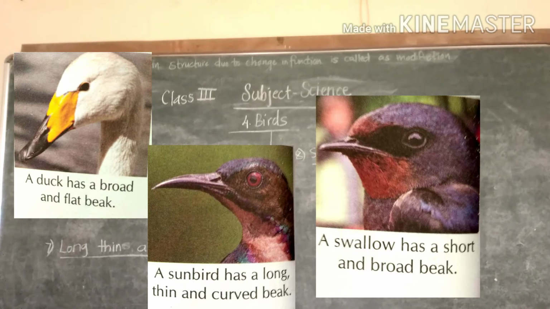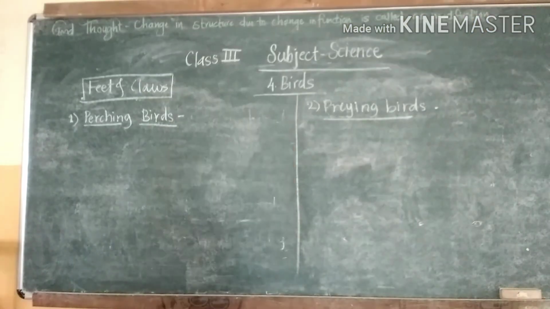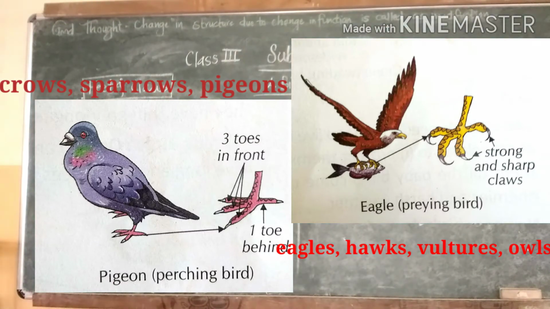So here all the types of beaks we have completed. Now see, students, feet and claws. All birds have two feet. Each foot generally has four toes that bear claws. Birds use their feet and claws to walk, hop around, protect themselves from enemies, and catch and hold food.